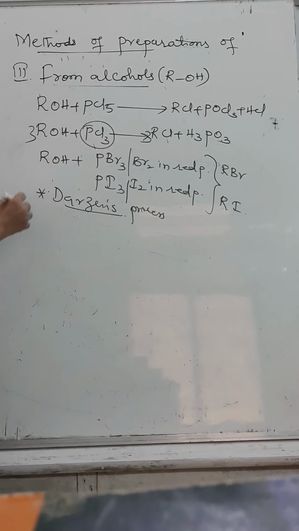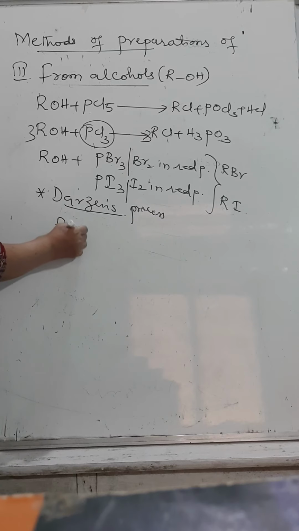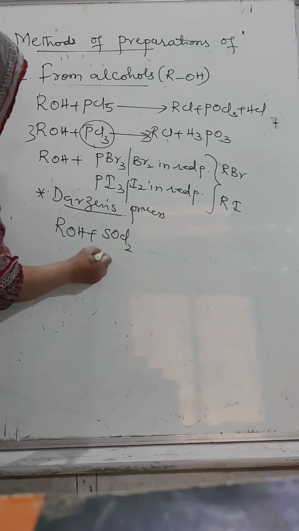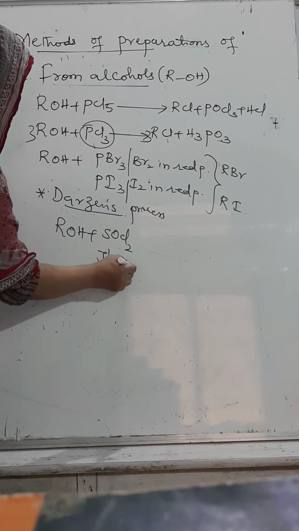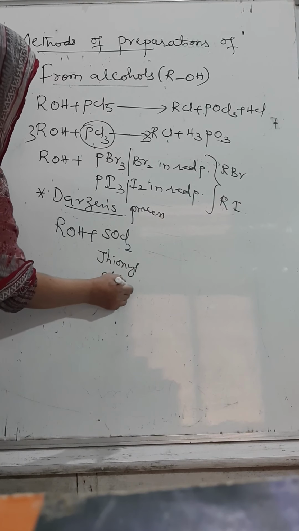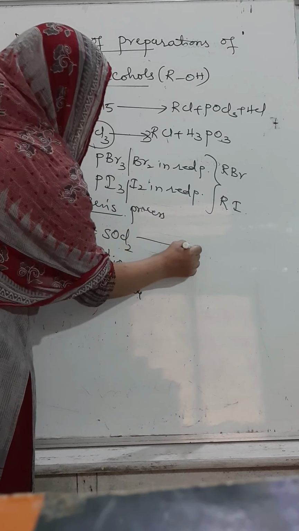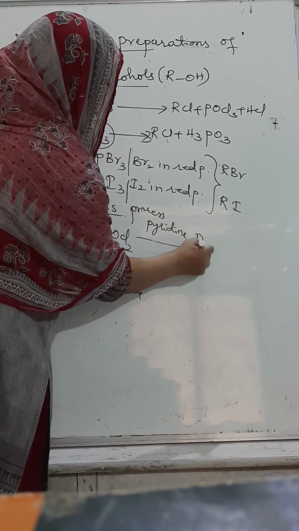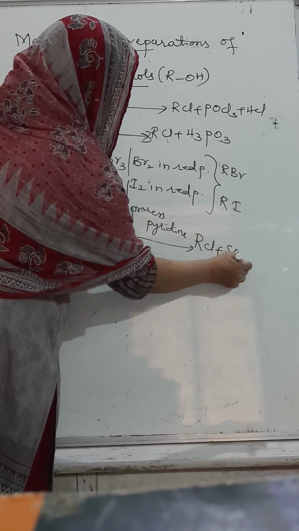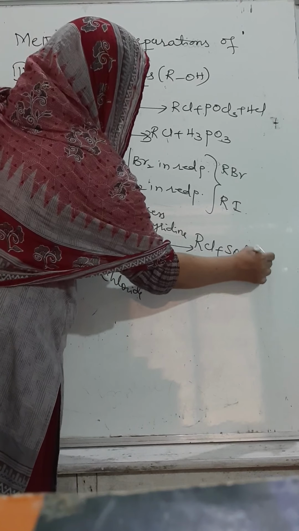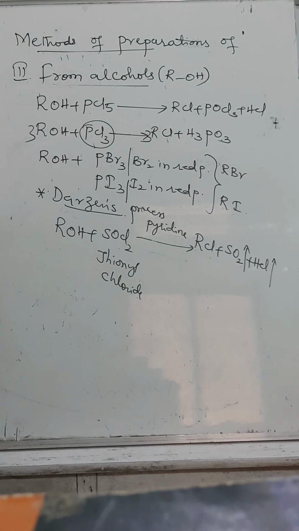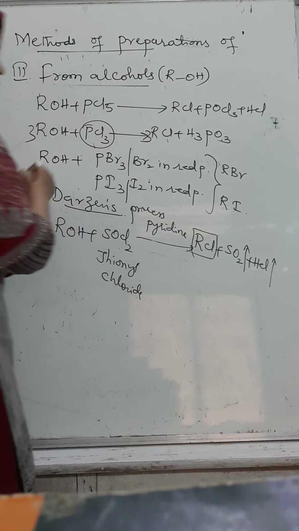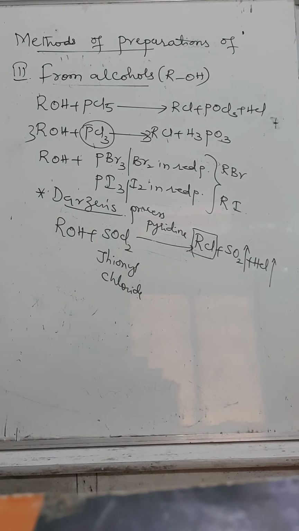What is Darzens' process? When alcohols are treated with thionyl chloride, SOCl2, in presence of pyridine, we get alkyl chloride with the liberation of SO2 and HCl. That's why we'll say that this method is the most successful method to prepare RCl.